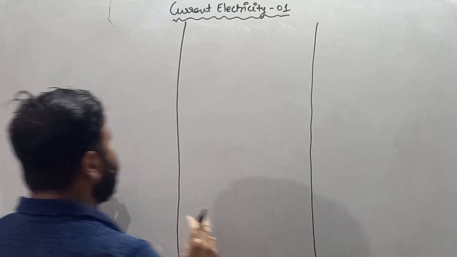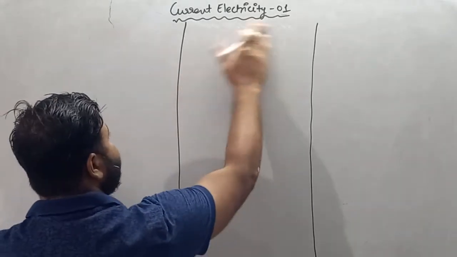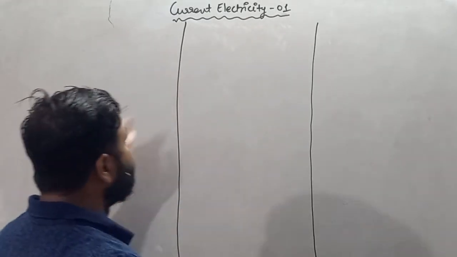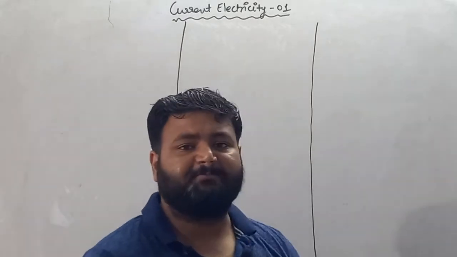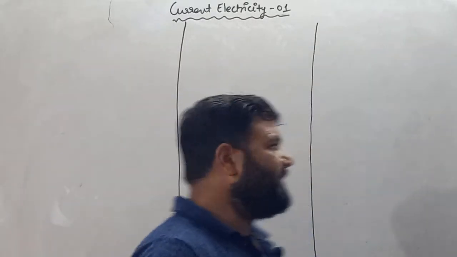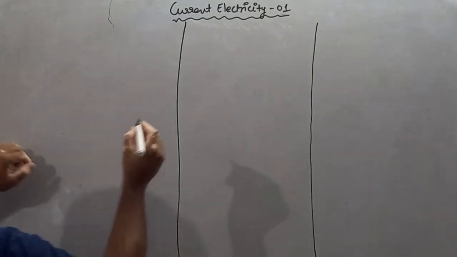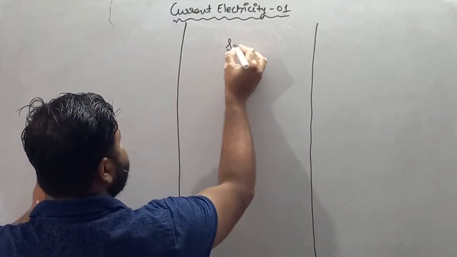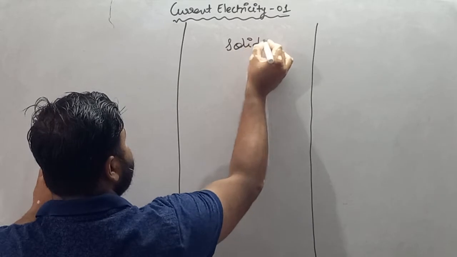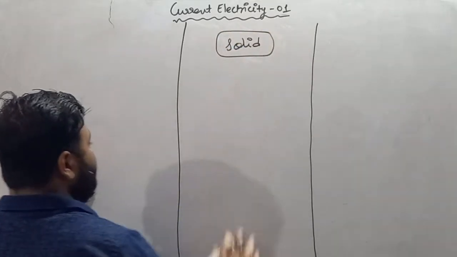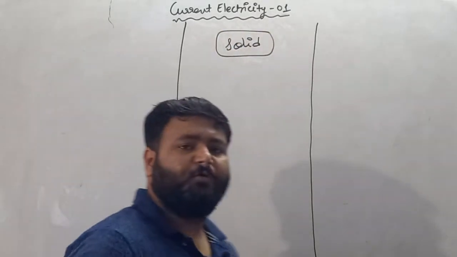So the very first thing about current electricity is, my dear student, to start the chapter we have to know about three types of solid, or we can say three categories of solid according to the flow of current.